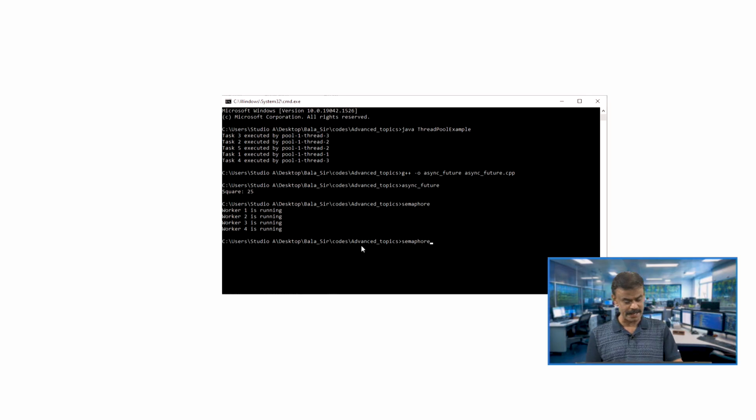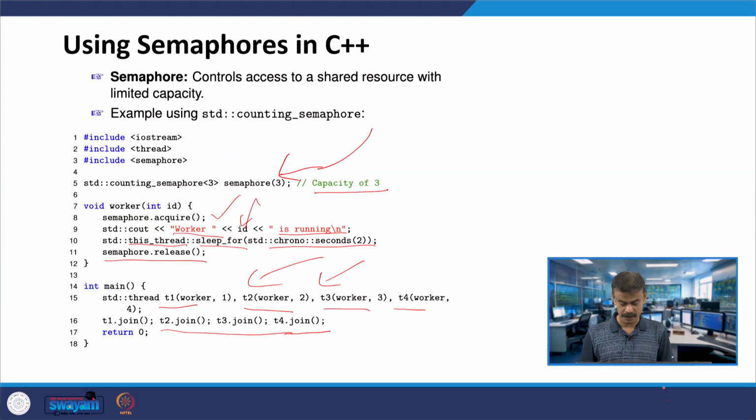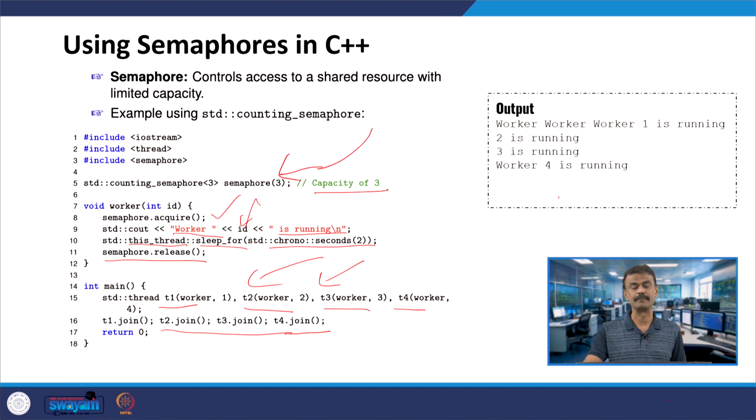That is what I said, the mutual exclusion is not guaranteed. It depends. Sometimes you may get the output that I showed in the slide, and sometimes you may get it like this also. It depends on the resources. Suppose you are getting the output like this, this problem can be solved. We are going to see in the next slide, using mutex.